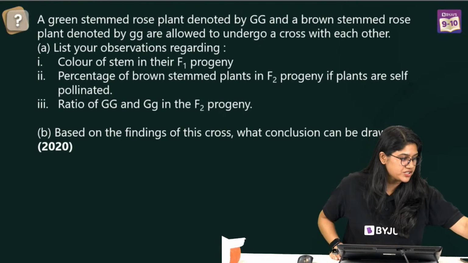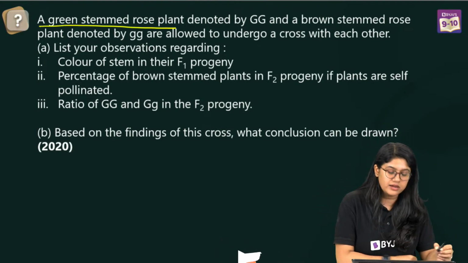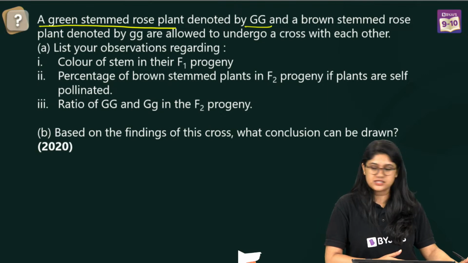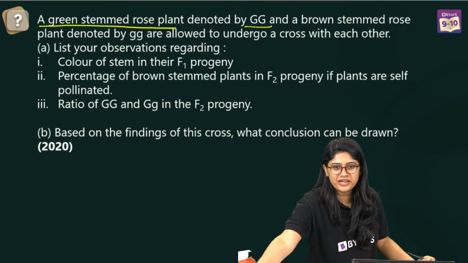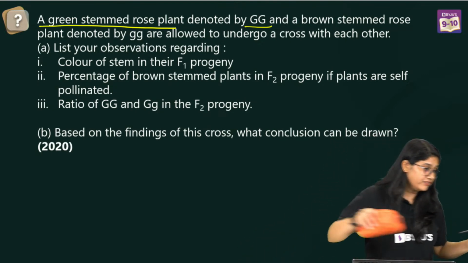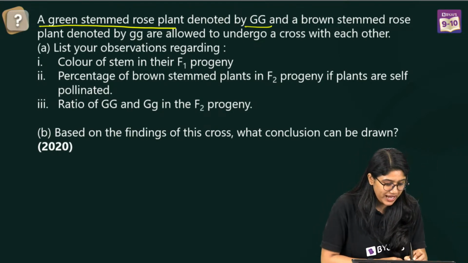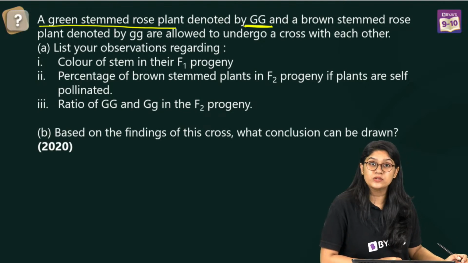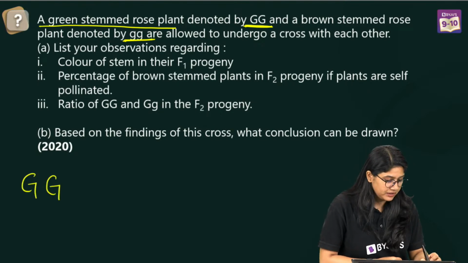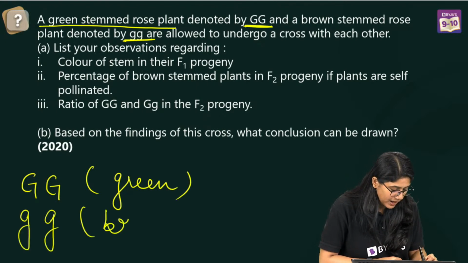Okay. So we have this question. We have a green stem rose plant denoted by capital G and capital G. That means it's basically a dominating characteristic. And then of course we have a brown stem rose also, denoted by small g and small g. So what we have in the question, let's quickly write over here: it's a green stem rose, and small g, brown.